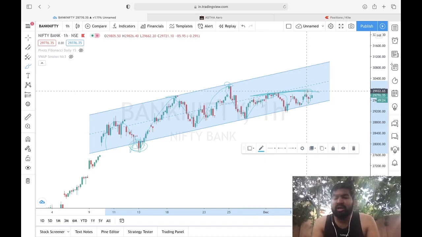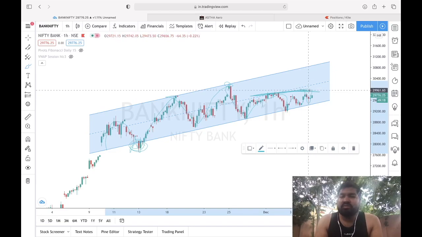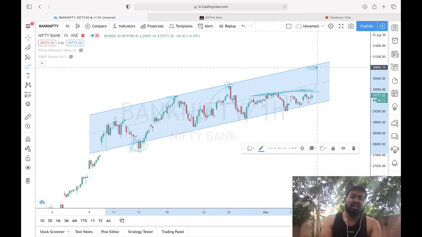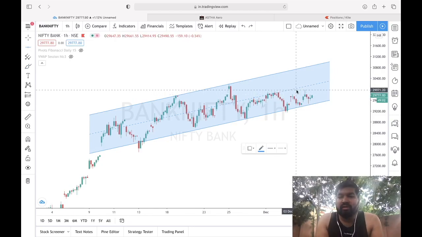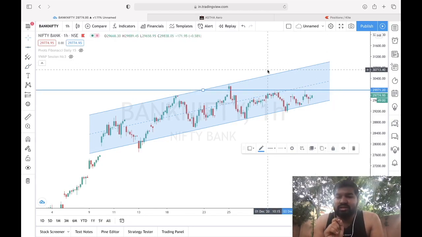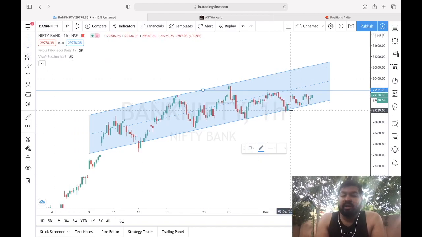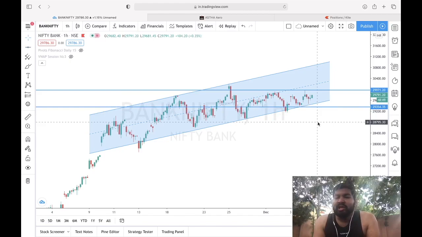As we shared in the smaller time frame, there can be a breakout above 30,000, and then if 30,000 is broken, we can see this upside level, which is 30,700 or 30,800, whatever you can see. These levels are possible. Let me show you which level above this level. When 30,000 is broken and sustained, only then you have to take a trade upside, and then downside if below this, 29,350. If it is broken, then you have to take a trade.